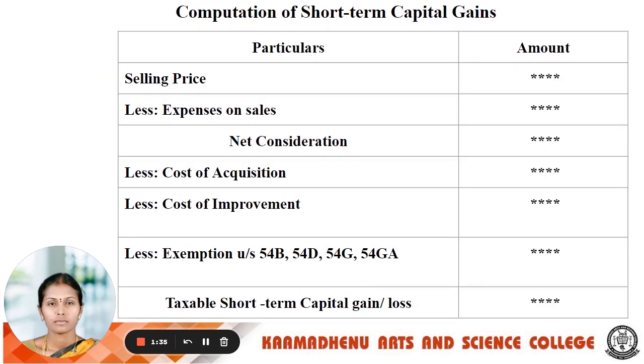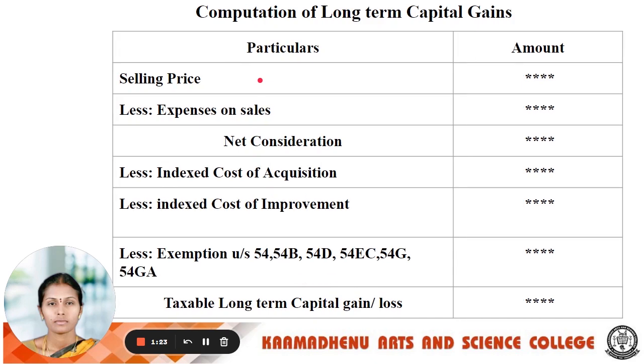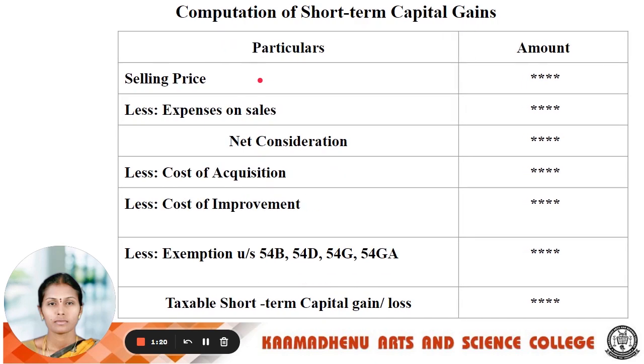Next, we see how to compute the short-term capital gain. We have a format for computation of short-term capital gain. First, we take the selling price. Selling price is nothing but the sales value less expenses on sales. Expenses on sales means brokerage, commission, and any other legal expenses relating to the sale, which will be deducted.